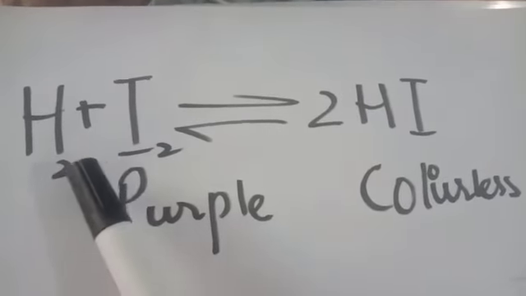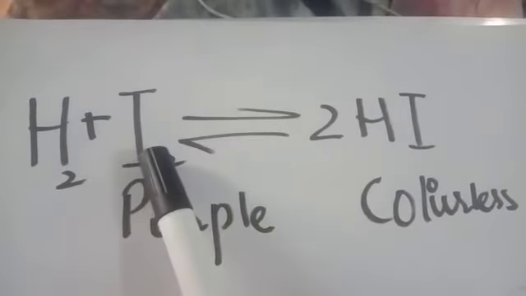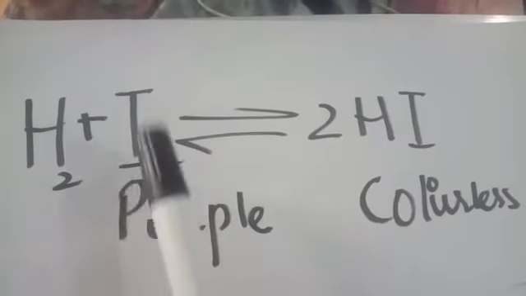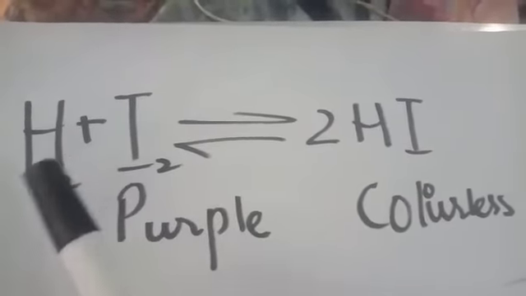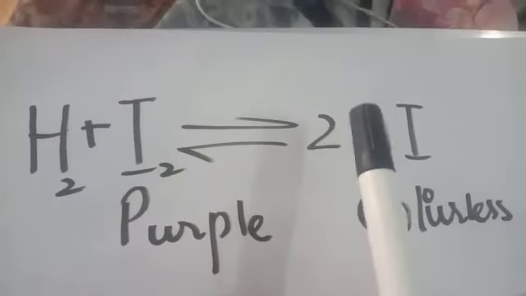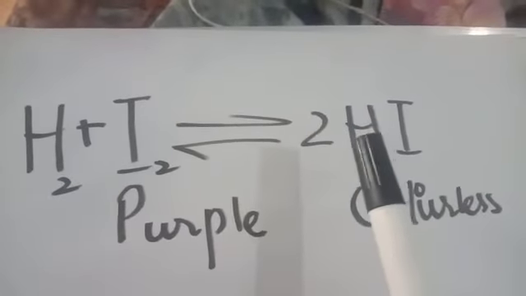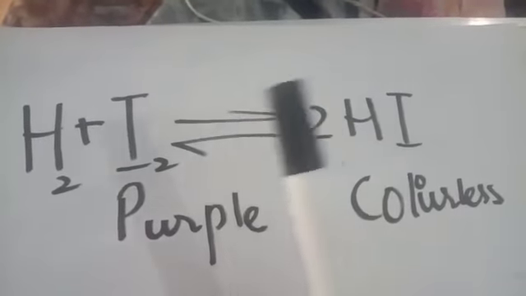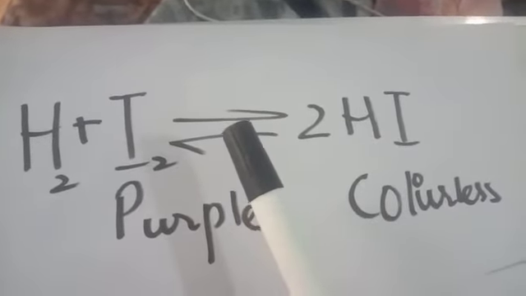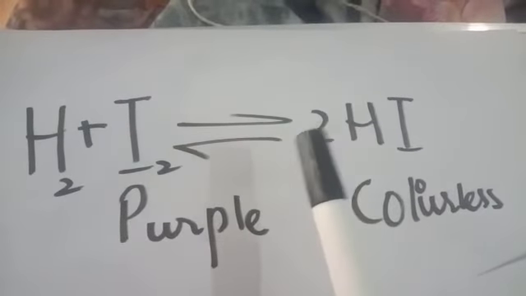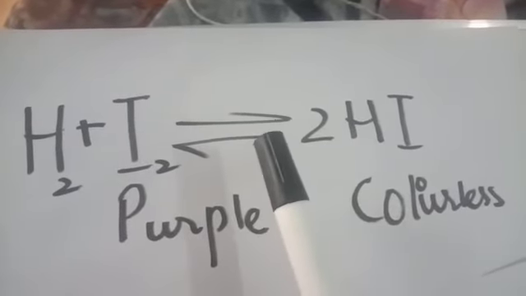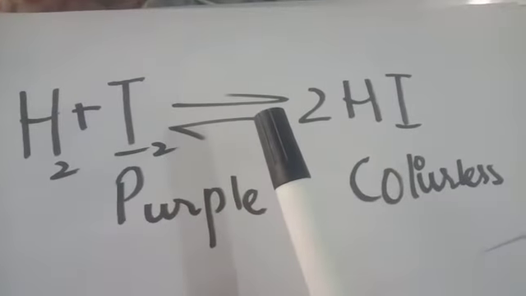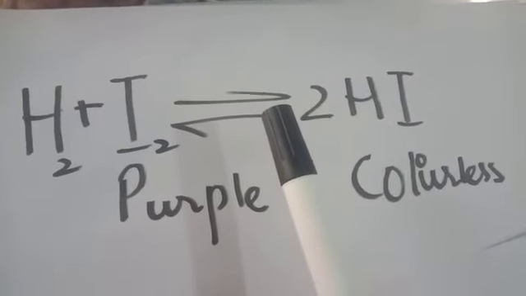In the starting of the reaction, because iodine has a purple color, you can see in the container that the reactants are purple. When they are converting into the product, hydrogen iodide, it will be colorless. But again you will see that after some time it converts back into purple color. It means that reactants are converting into the products and products are again reacting into the reactants. This is called dynamic equilibrium, which is important for the closed system.